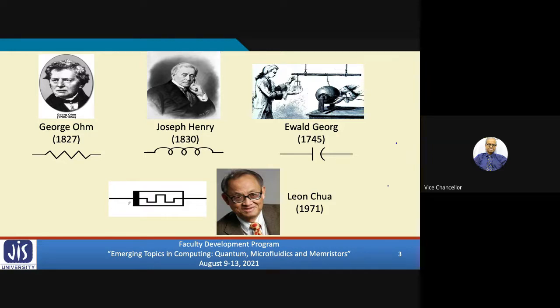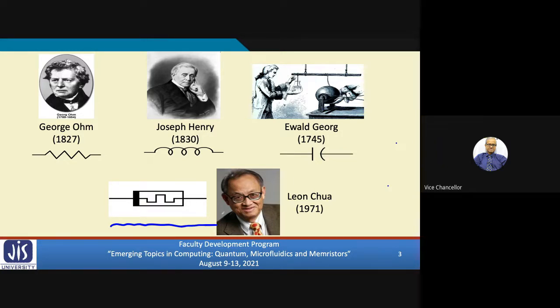The symbol is also shown here. This is the symbol of a memristor, how it will be shown in a circuit diagram. So in addition to resistance, inductance and capacitance, he proposed another fourth element called memristance or memristor. These are all passive circuit elements.